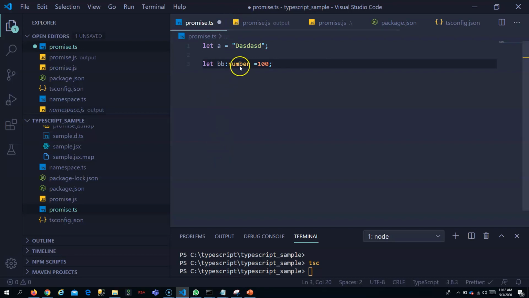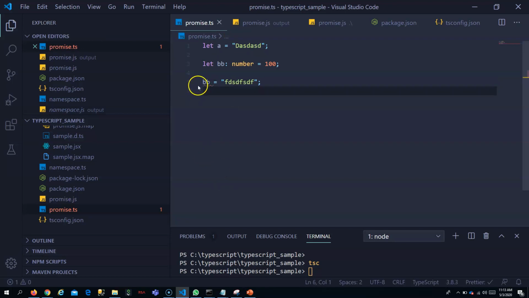It adds a type to your variable, so it has made the language statically typed. So now it checks BB is a number, so you can't put a string inside BB now. If you put, it will throw an error. So it actually adds type checking in JavaScript, which was dynamic type.